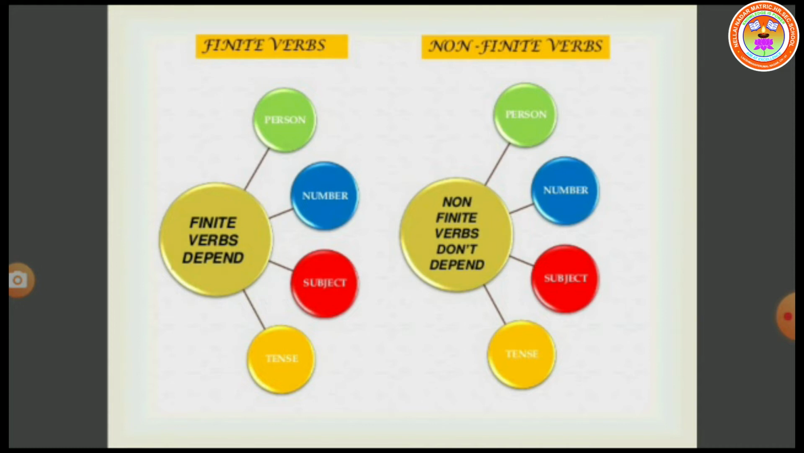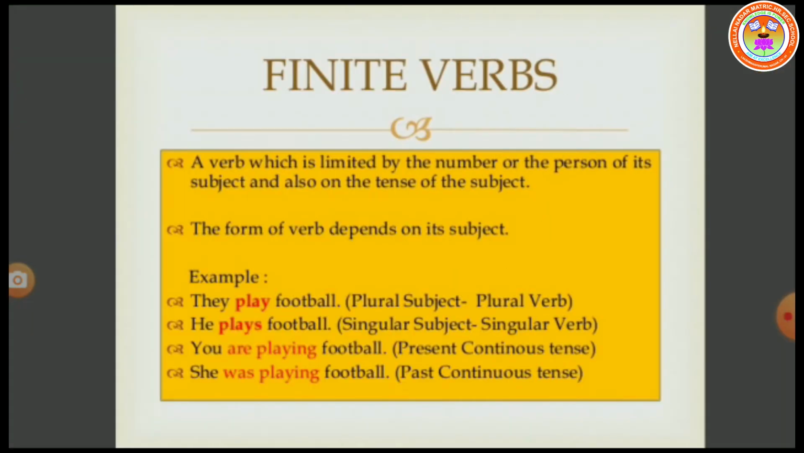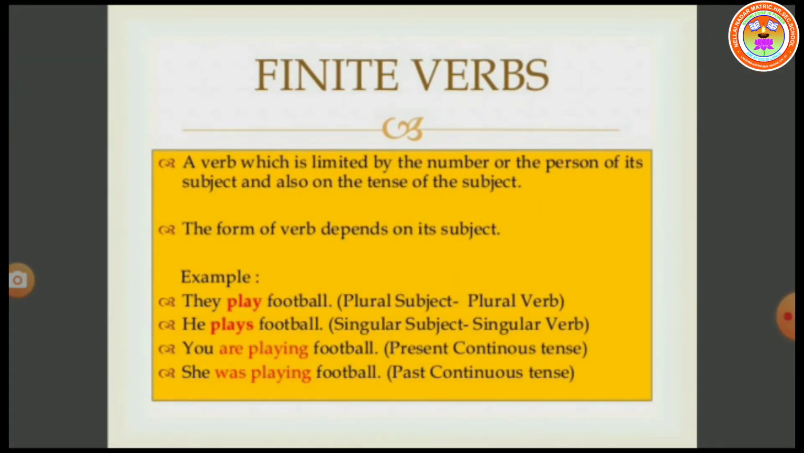A finite verb depends on person, number, subject, tense. But non-finite verbs do not depend on person, number, subject, tense. Let us see the definition of finite verbs. A verb which is limited by the number or the person of its subject and also on the tense of the subject. The form of the verb depends on its subject.